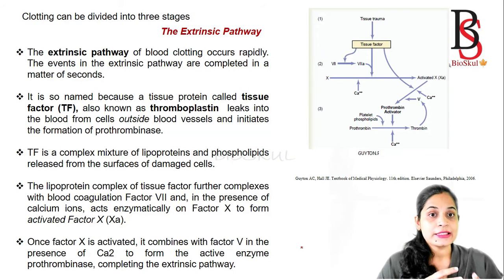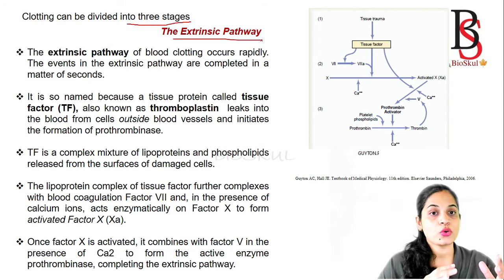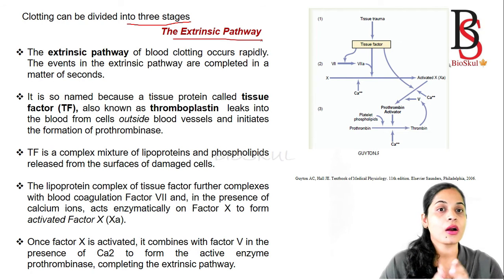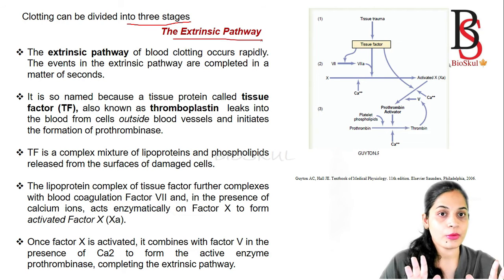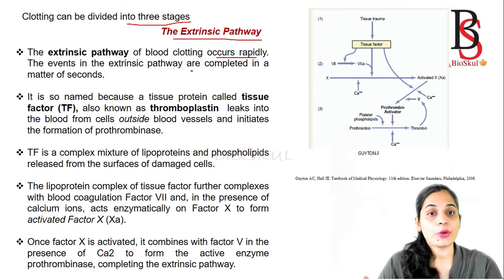So now we will see the mechanism of blood coagulation. The clotting of the blood, it takes place in 3 stages. The first one is known as the extrinsic pathway. The second one is known as the intrinsic pathway. Then both the extrinsic and intrinsic pathways combine, and that pathway is known as the common pathway. So now we will focus on the extrinsic pathway. Extrinsic pathway of blood coagulation occurs rapidly. It is completed in a matter of seconds.